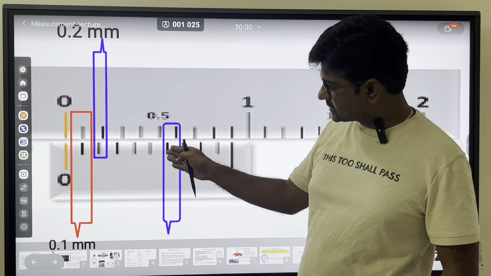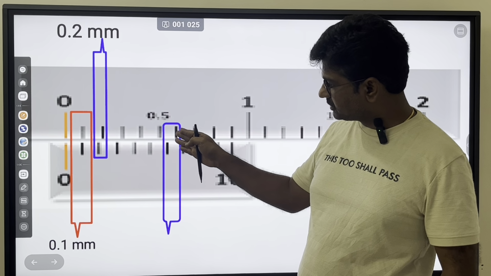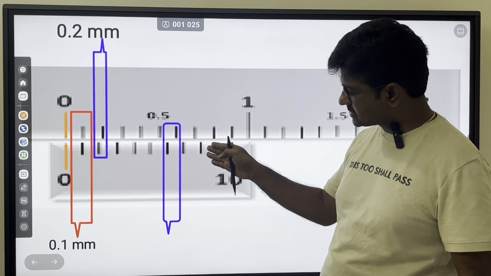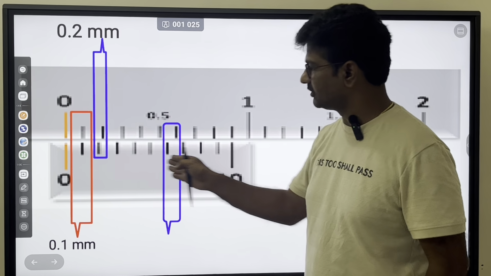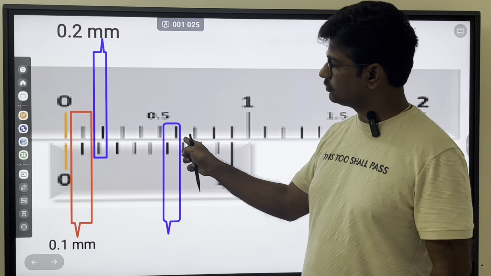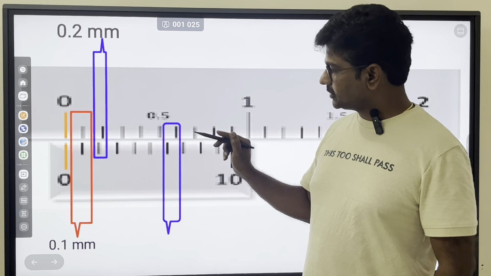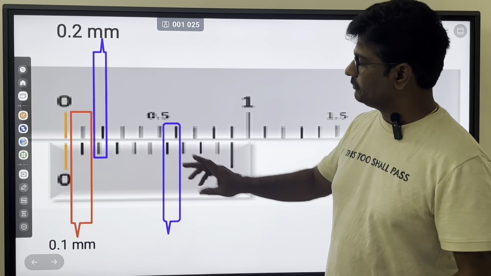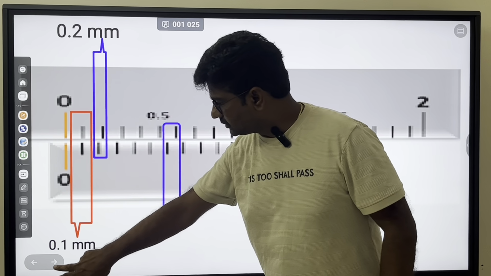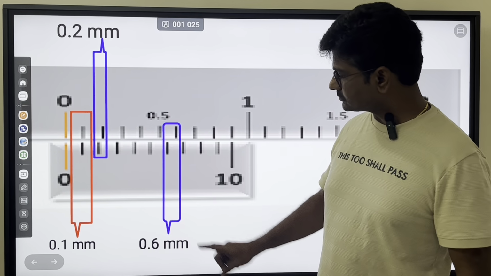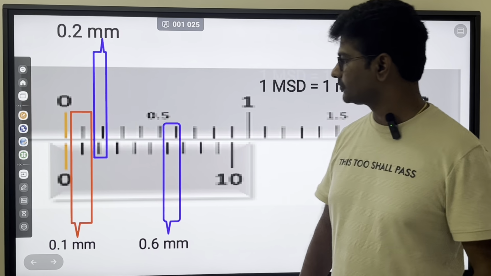Similarly, if the sixth one is coinciding, the total scale advances 0.6 mm. So that's why while measuring we see which division coincides.